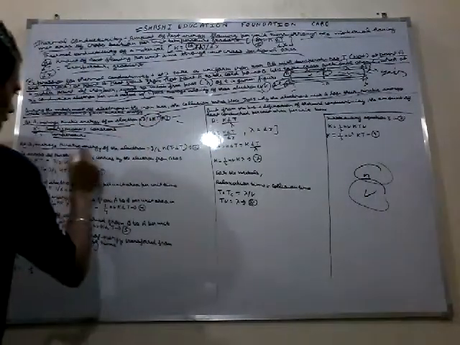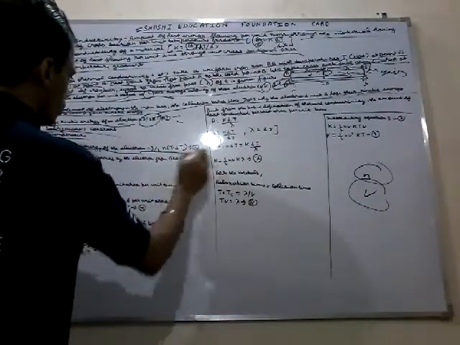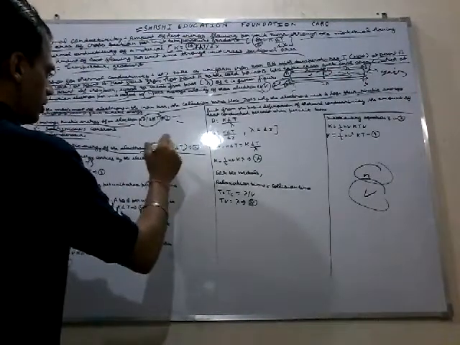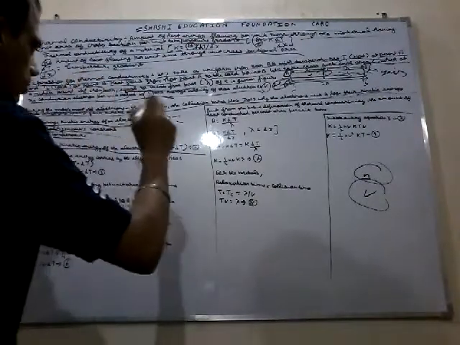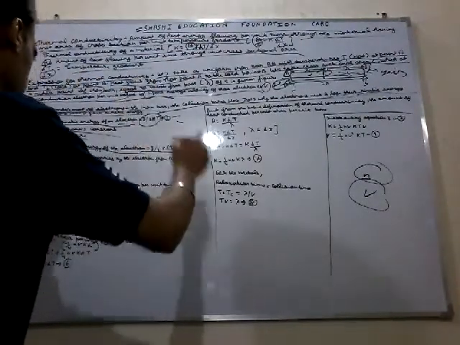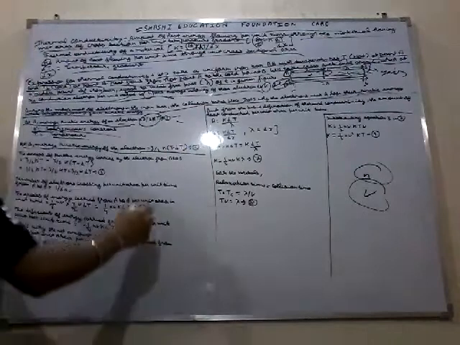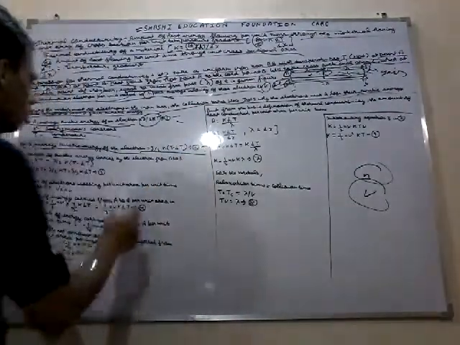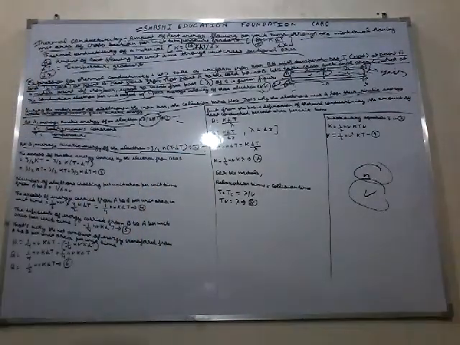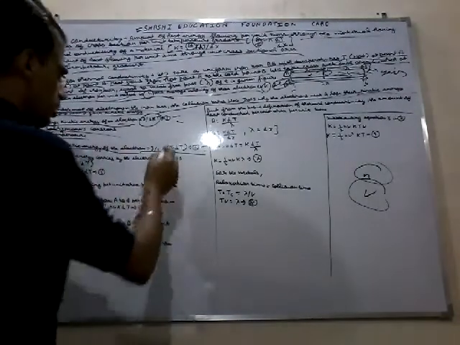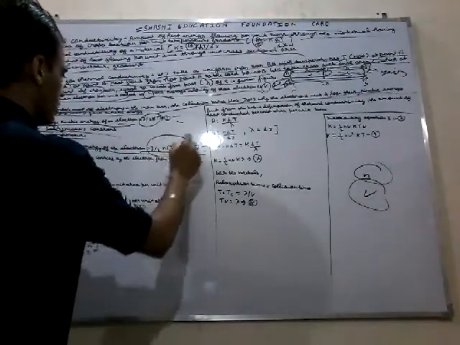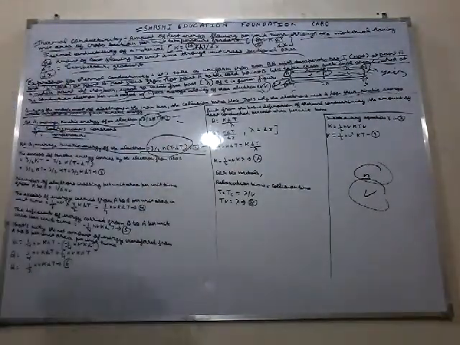At B, the average kinetic energy of the electron equals 3/2 k (T minus dT). This is the second equation. Remember this: at B the kinetic energy is gained, and at A the kinetic energy is lost.